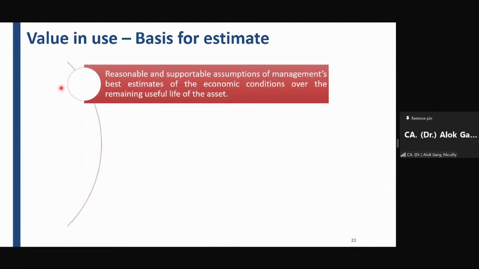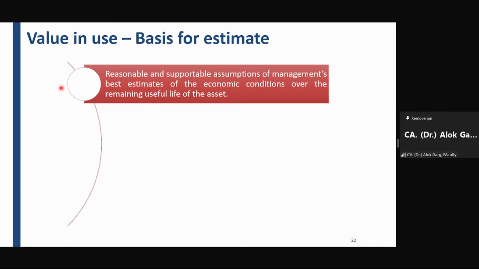Friends, while estimating the future cash flows, standard says that you should have a reasonable and supportable assumption of management best estimate of the economic condition over the remaining useful life of the asset, right? When you are estimating the future cash flows, you have to first estimate the economic life of the asset. वो तो आप करोगे ही ना, नहीं तो depreciation कैसे charge करोगे? So for example, the economic life of the asset is 10 years. You need to check what are the cash flows over the economic life of the asset.